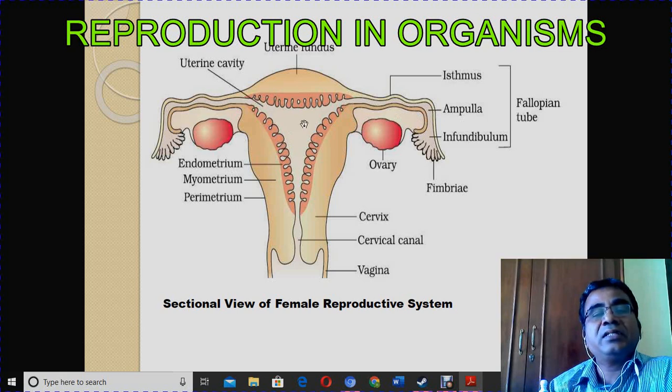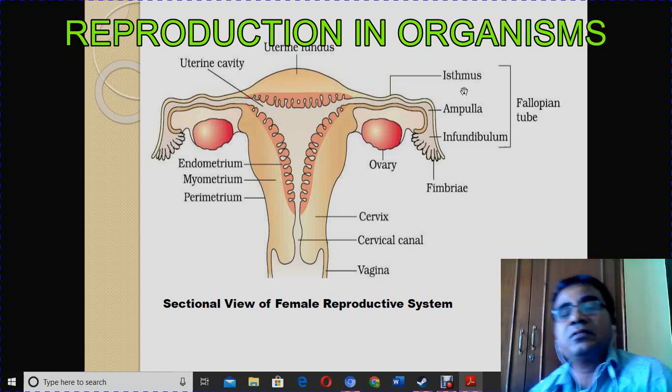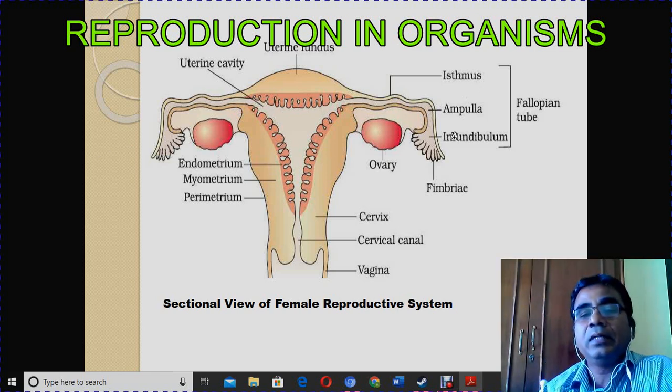This cavity is the uterine cavity, and on both sides tubes are there. That is the fallopian tube, a pair of fallopian tubes on the right and left. The fallopian tube itself has three regions: isthmus, ampulla, and infundibulum. At the edge of the infundibulum, there are fimbriae.